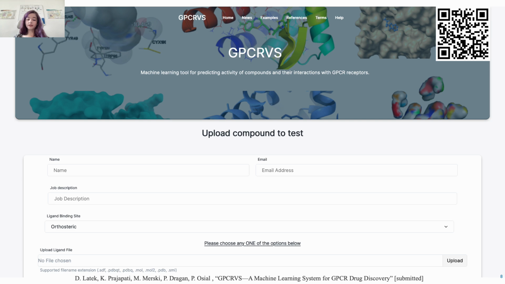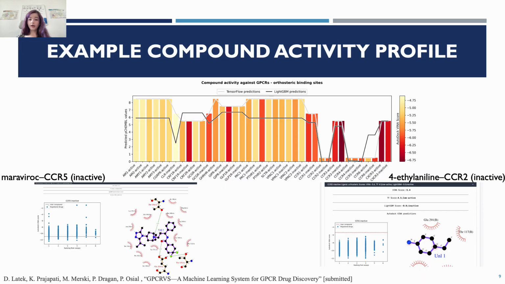Though most of the receptors included in GPCRVS are Class B receptors for peptide hormones, chemokine receptors CCR1 through CCR6 and CXCR3 were recently added. Most receptors are included in both an active and inactive conformation depending on the availability of their structures in the Protein Data Bank. An overview of the predicted compound activities is presented in the form of a compound profile.